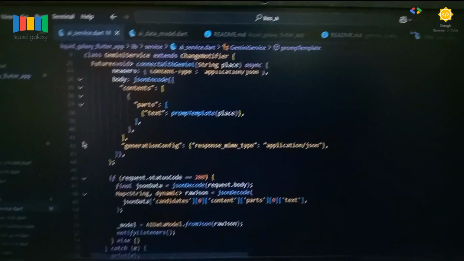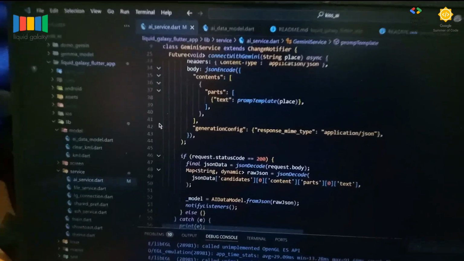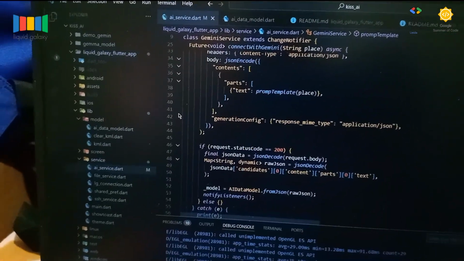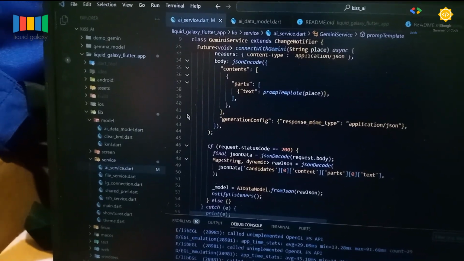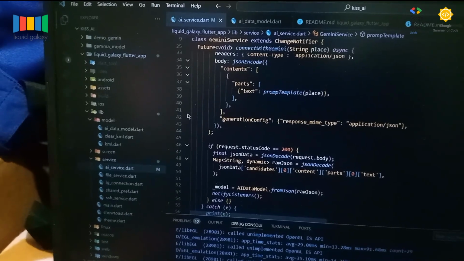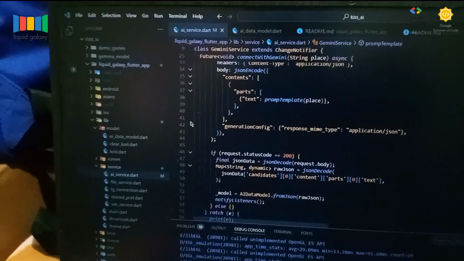My proposal for using AI is to get historic data and events and show them on the Liquid Galaxy screen, basically for simpler tasks, not too complicated.